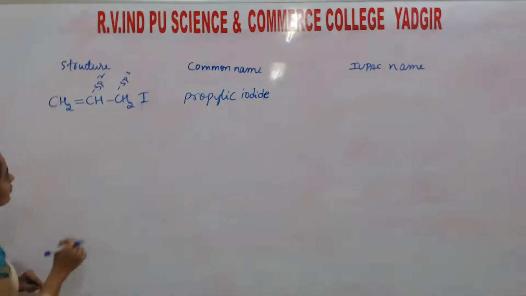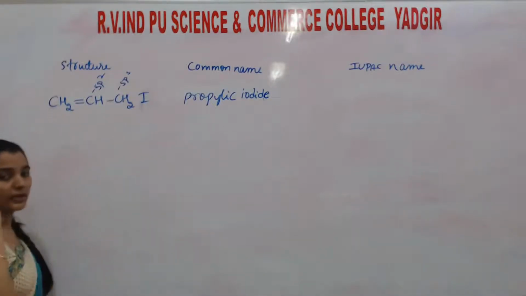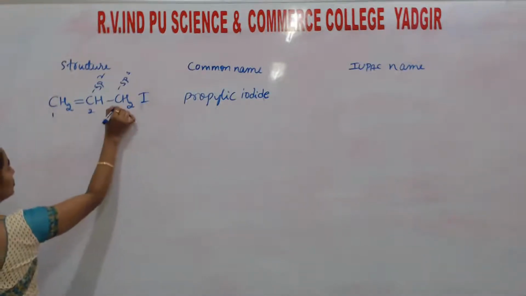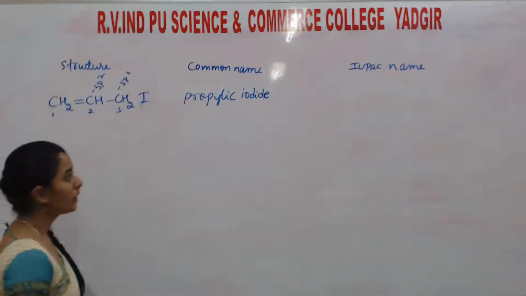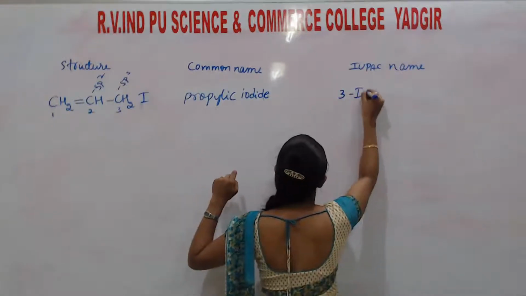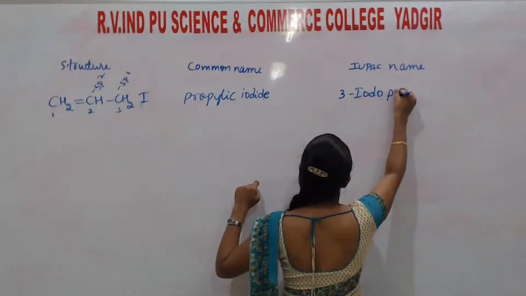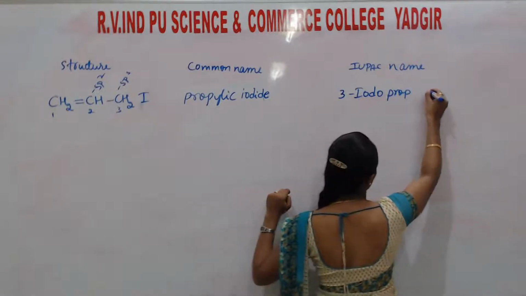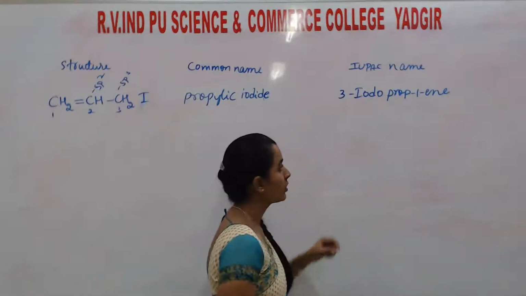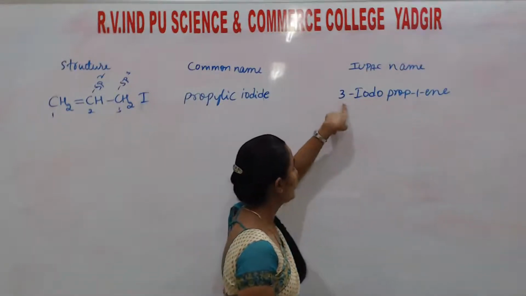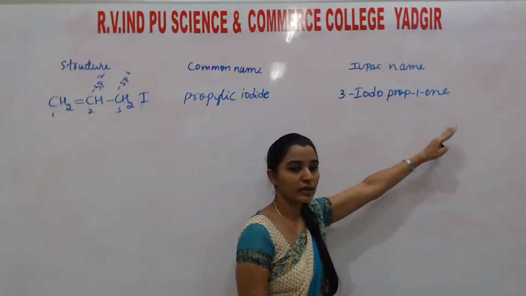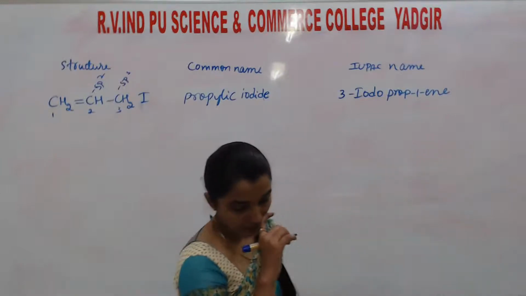Okay. So in the IUPAC name we have to consider that preference is always given to a double bond. So the numbering should be done from here, 1, 2, 3. That means 3-iodo, prop, ene at which position? First position. Okay, this is iodopropene. At the third position iodo, first position ene. So 3-iodoprop-1-ene. Understand? So next one is